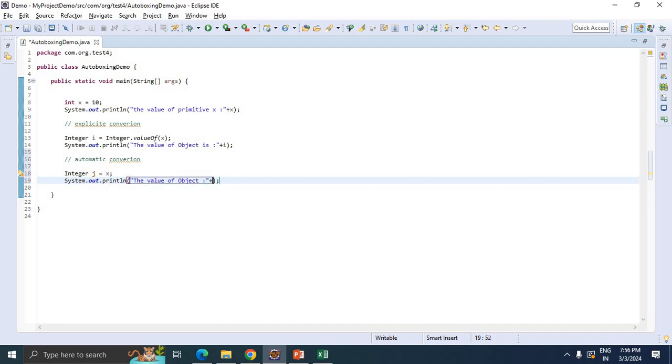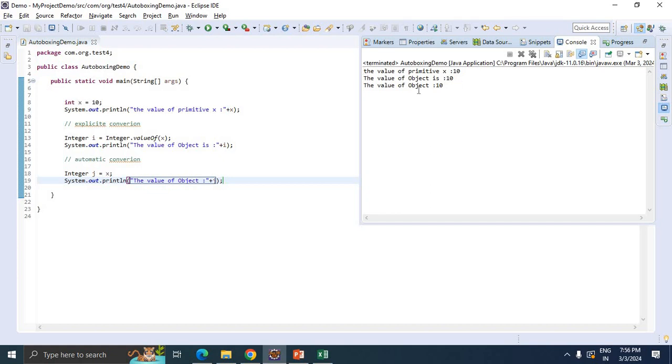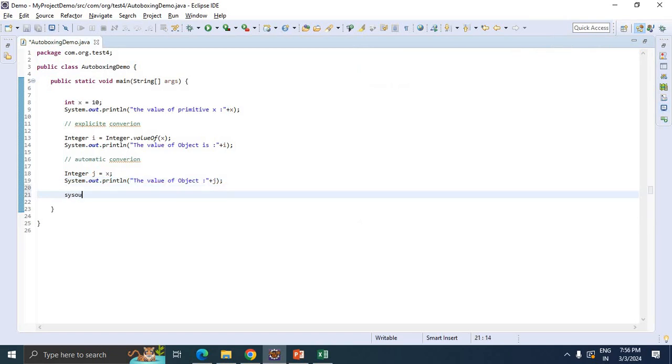So now just plus j, we are just printing it. Let's check the output of this one. Now see, we'll get the same output. So what we can do is, we will put some difference here.